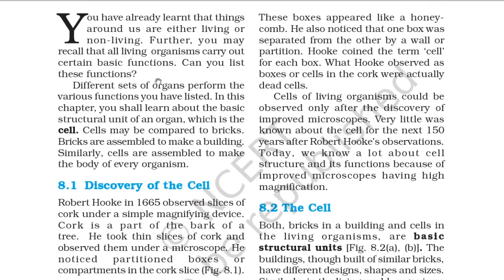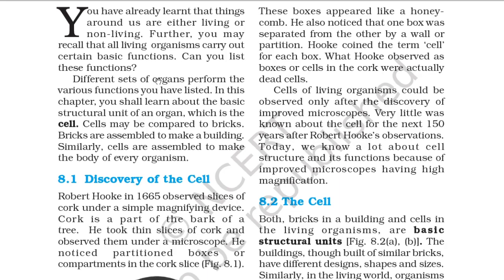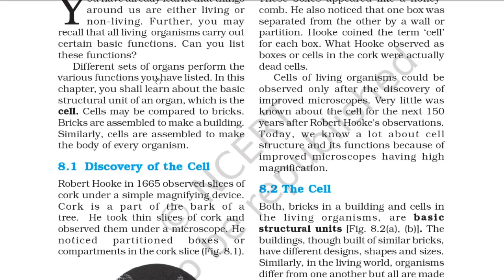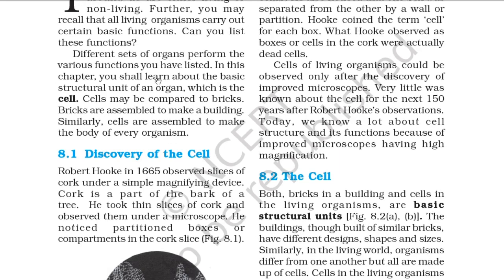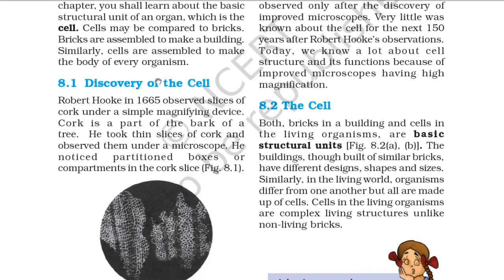Different sets of organs perform the various functions you have listed. In this chapter, you shall learn about the basic structural unit of an organ, which is the cell. So the basic structural unit of an organ is a cell. Cell may be compared to bricks. Bricks are assembled to make a building. Similarly, cells are assembled to make the body of every organism. So cells are like bricks.